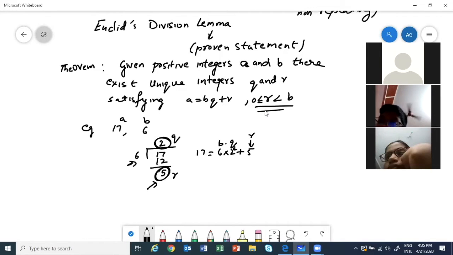This is clear because, see, if it is not clear, I can explain again, because after this we are going to a very important thing. Okay, you will get one question 100% on application of Euclid's division lemma in your board exam. So I want you to understand what it is saying. If you have two integers, you will have unique q and r. So basically they are saying you will have a quotient and a remainder. And you can write it like this: a is equal to bq plus r. This you already knew, right? 6 into 2 plus 5, we can write 17 as that. Okay. All of you got it? All of you understood this thing? If not, let me know. Any doubt is there?